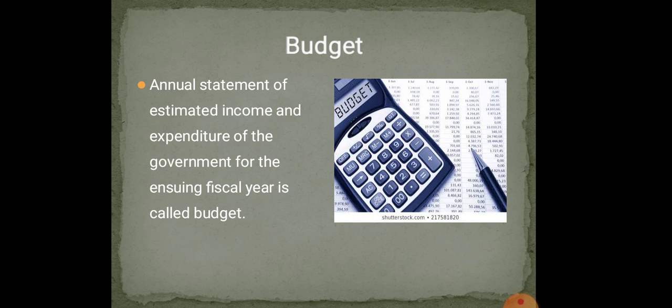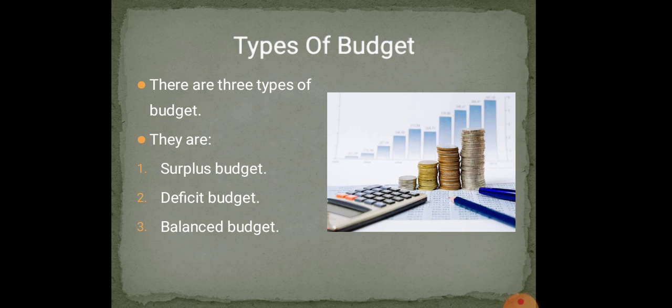Central government will present the whole country's budget once in a year. At the same time, each state also internally calculates its income and expenditure and presents its budget. So totally two budgets are there in our country, that is central budget and state budget.